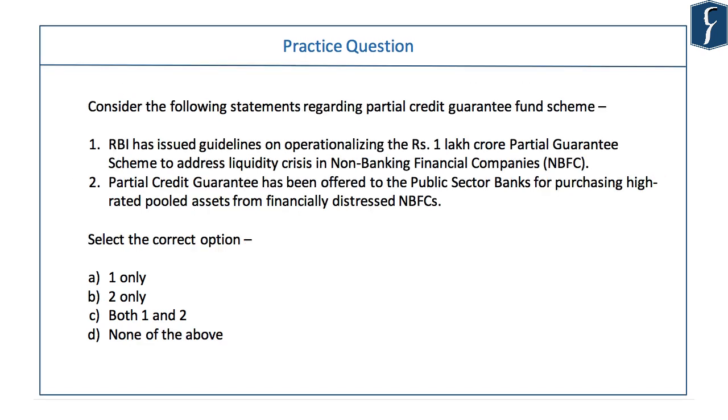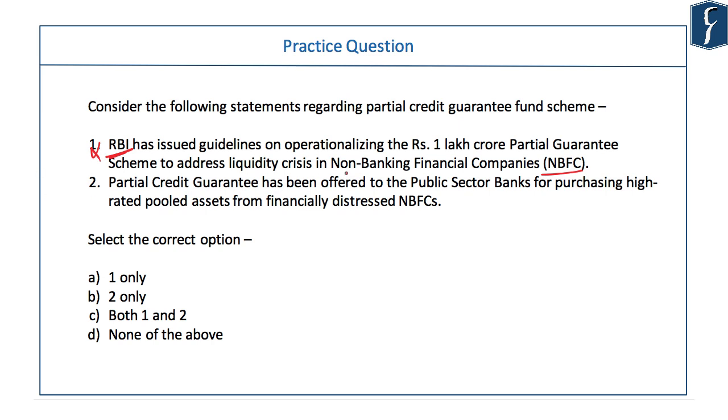Now let's see the discussion on partial credit guarantee fund scheme. RBI has issued guidelines on operationalizing the rupees 1 lakh crore partial guarantee scheme to address liquidity crisis in NBFCs. You might fall for this, but actually this statement is wrong because it is not RBI which has done it. It is a measure taken by the Government of India, and that makes this statement incorrect.